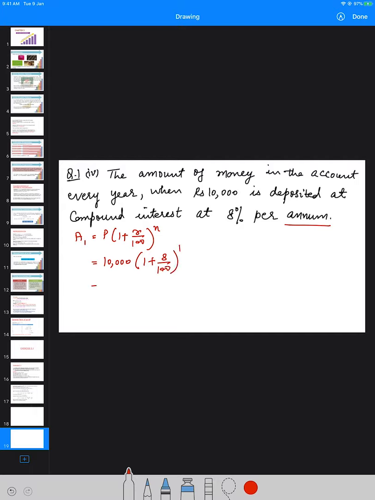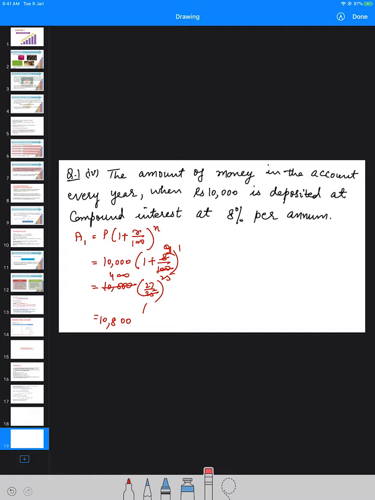That is equal to 10,000 into 27 upon 25. When you cancel it out, you will get 400 here, so it is 10,800. This is the amount after the first year.